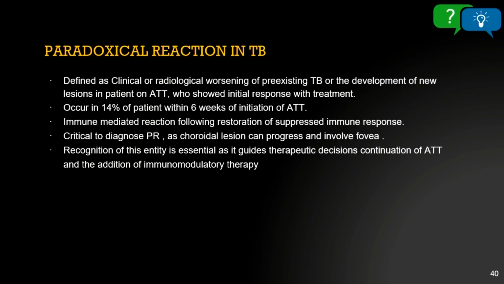So what is a paradoxical reaction? It is defined as a clinical or radiological worsening of pre-existing TB, or the development of a new lesion, in a patient on ATT who showed an initial response to the treatment. It commonly occurs in 14% of patients and usually starts within 6 weeks of the initiation of anti-tubercular treatment. It is an immune-mediated reaction following the restoration of a suppressed immune response in the host.